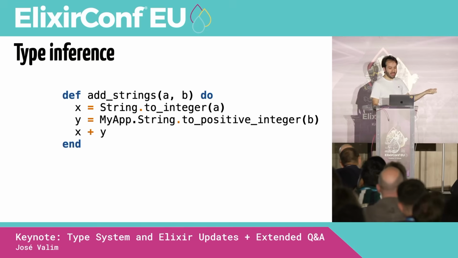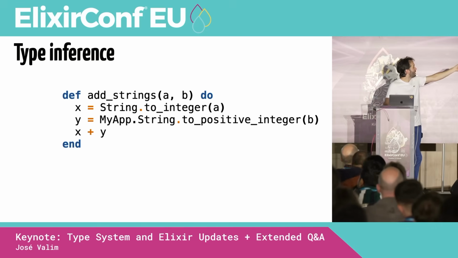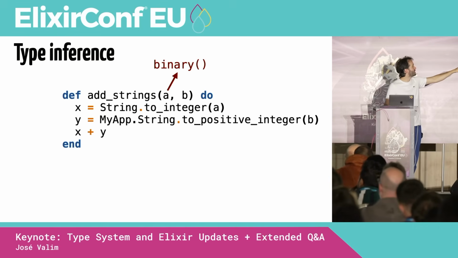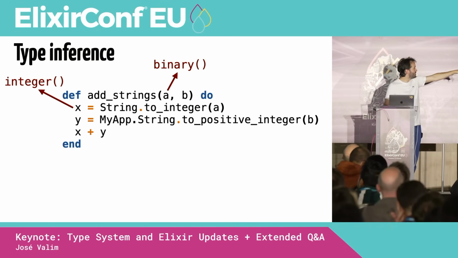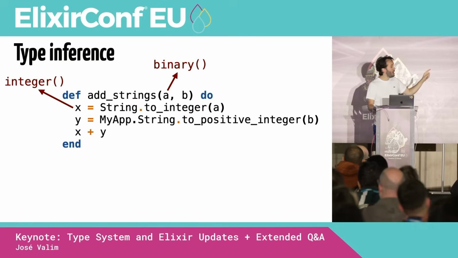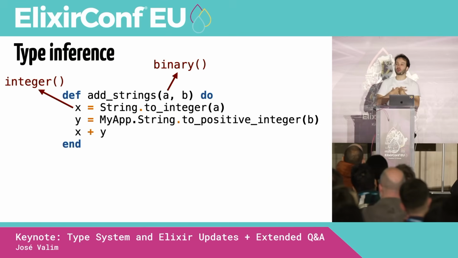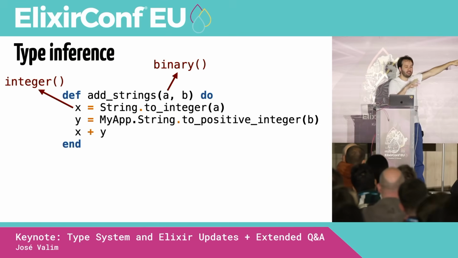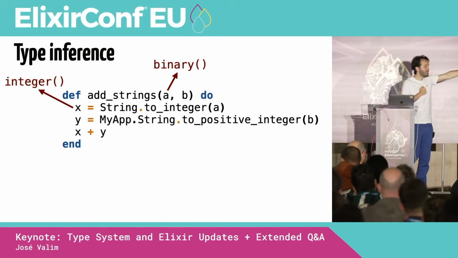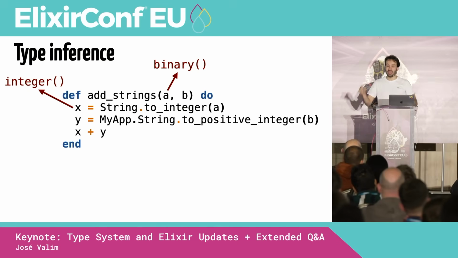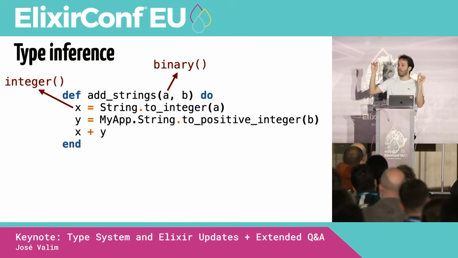So if we have type inference, what is going to happen is we call string to integer passing A, and we know that string to integer expects a binary. Therefore, A is a binary. And then we know that string to integer returns an integer. Therefore, X is an integer. Now, when it comes to B, my app string is defined within our application. String is defined in Elixir, in your dependency. But my app string is defined in your application. In this case, remember what I said: type inference only considers the code in your dependencies.